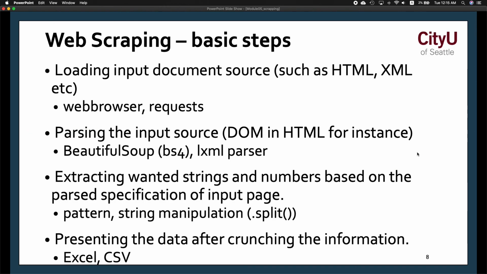Okay, so you want to load an input document source such as an HTML, right? Use the web browser and request library of Python. You parse the input source using the BeautifulSoup Python library. Extract wanted strings and numbers based on your own specification, right? You then use the Python standard library to, let's say, split the string and split the arrays, and then present the data after you process the information in Excel or CSV.